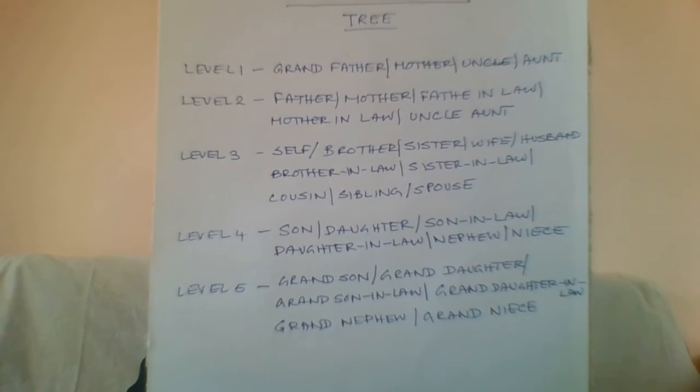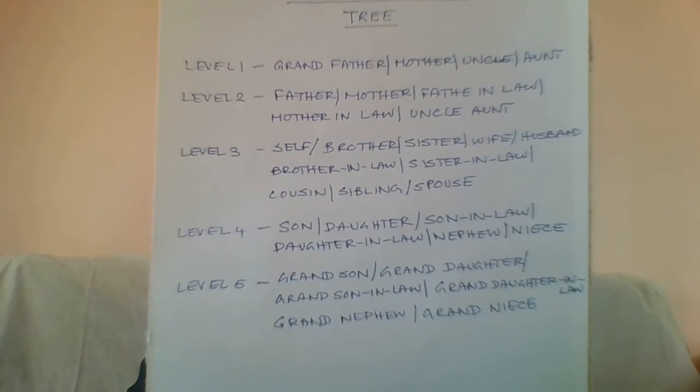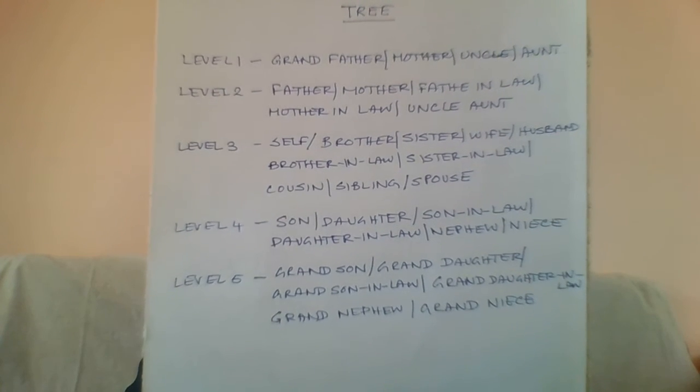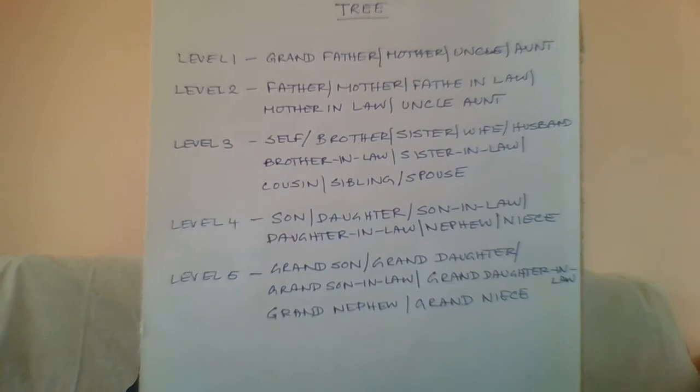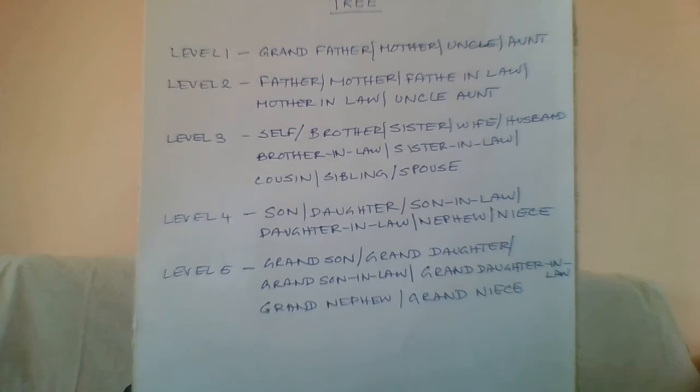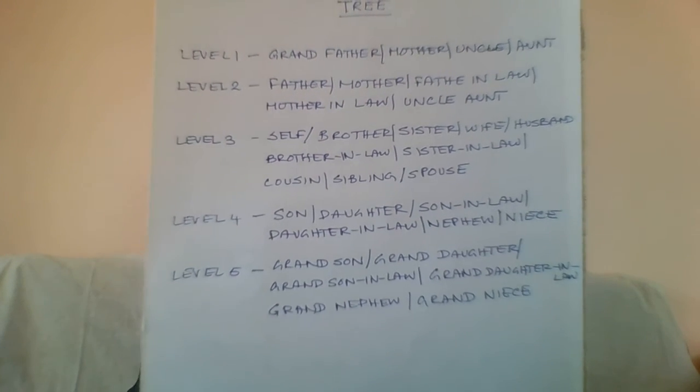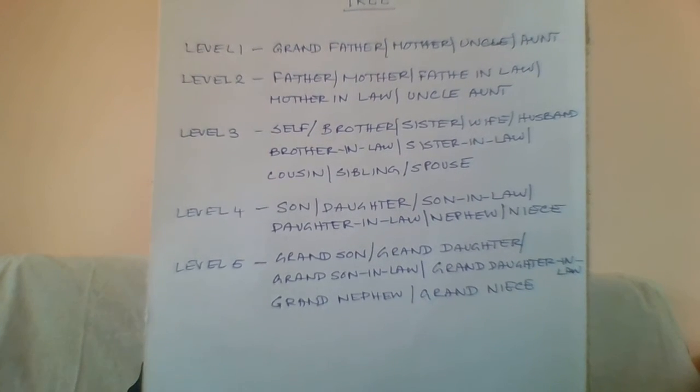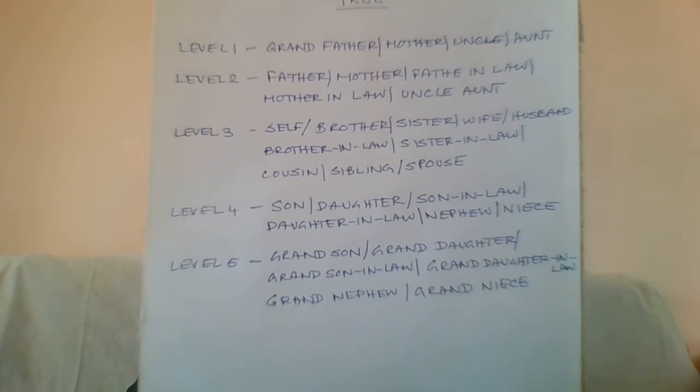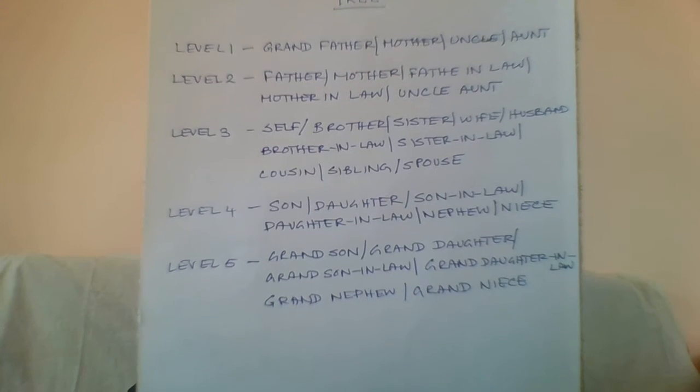One generation below you, that is level 4, are your son, your daughter, your son-in-law, daughter-in-law, your nephew, your niece. Nephew refers to your brother or sister's son, niece refers to your brother or sister's daughter.